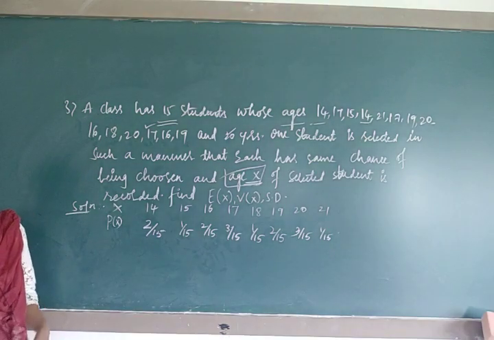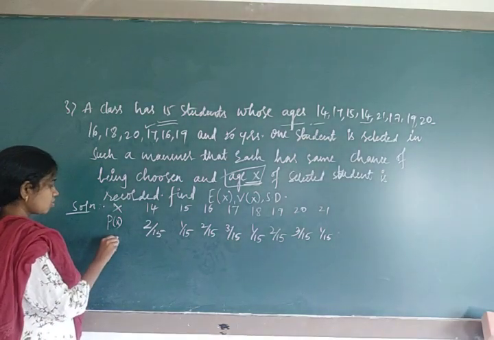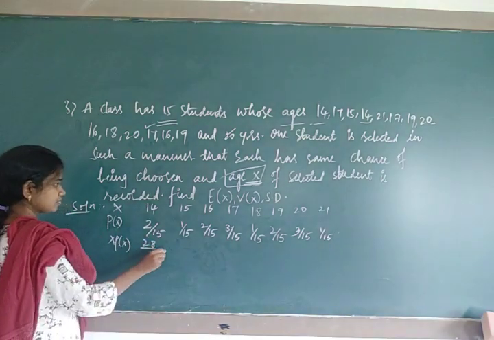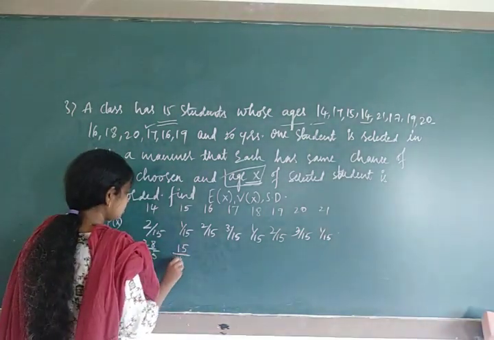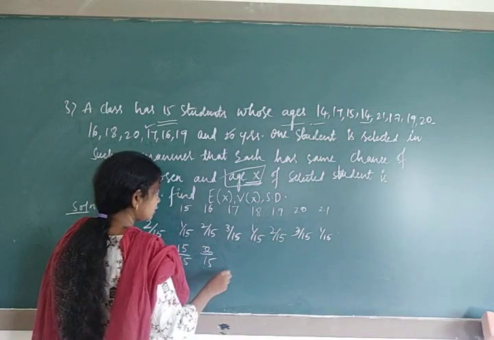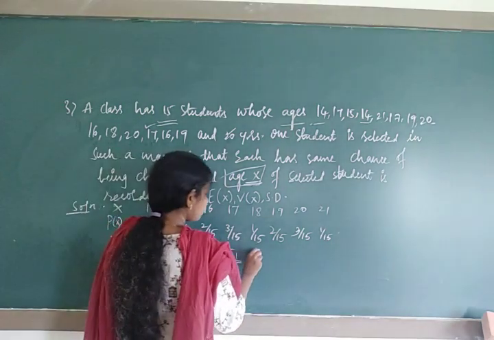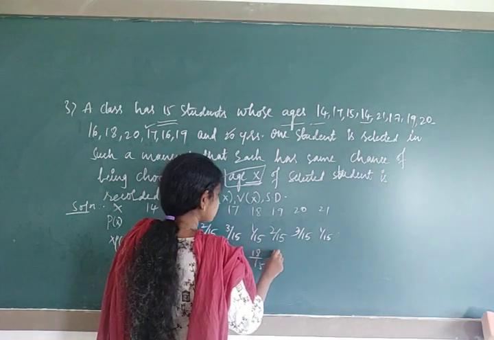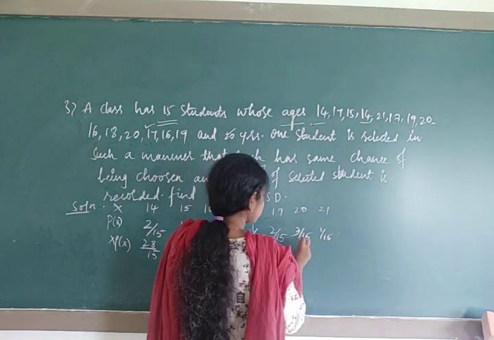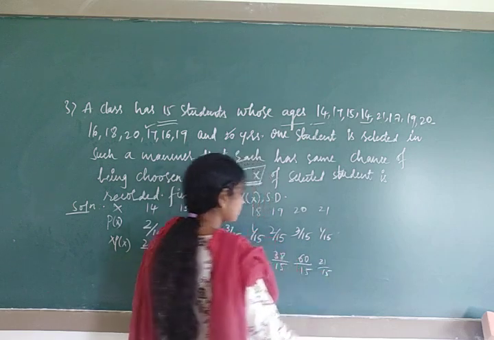So next we have to take the mean and variance. I'll write the mean for that. How to make a mean column? X P of x. 14 2s are 28 upon 15. 16 2s are 32 upon 15, 17 3s are 51 upon 15. Next, 18 1s are 18 upon 15, 19 2s are 38 upon 15, 20 2s are 40 upon 15, 21 1s are 21 upon 15.